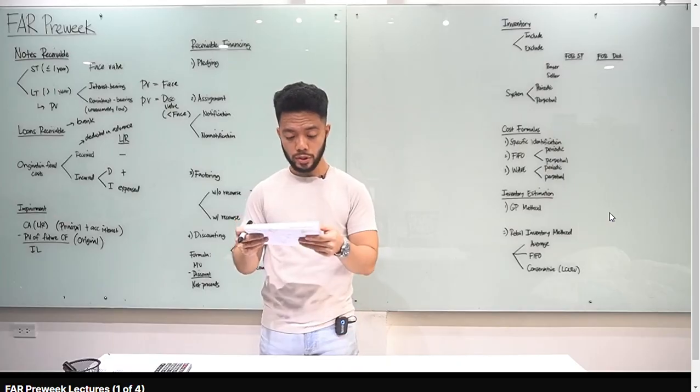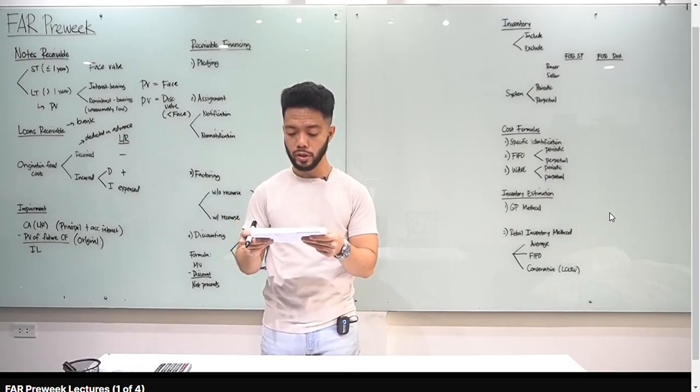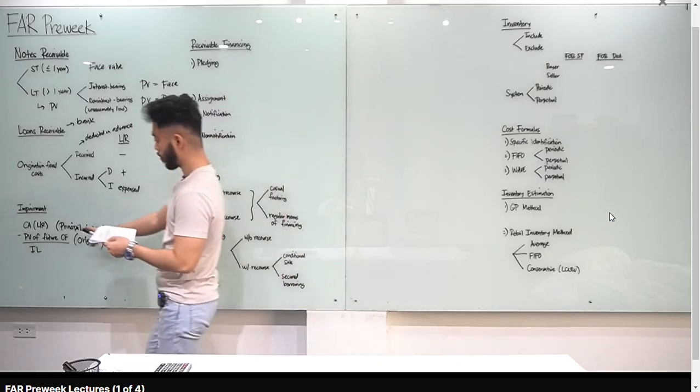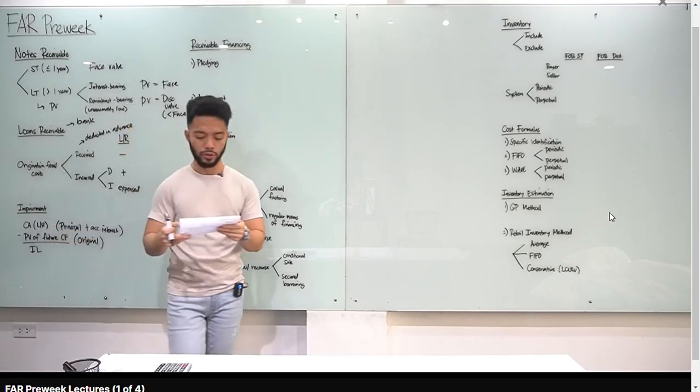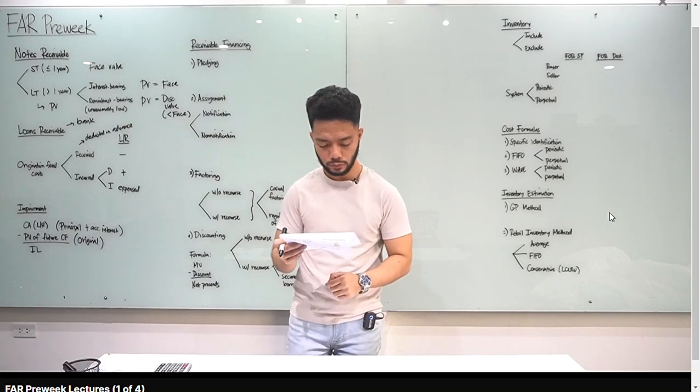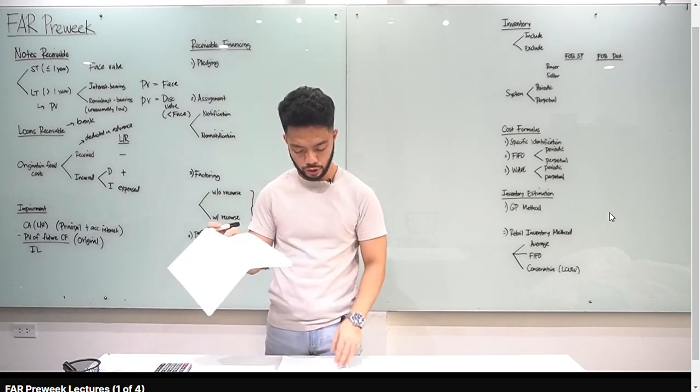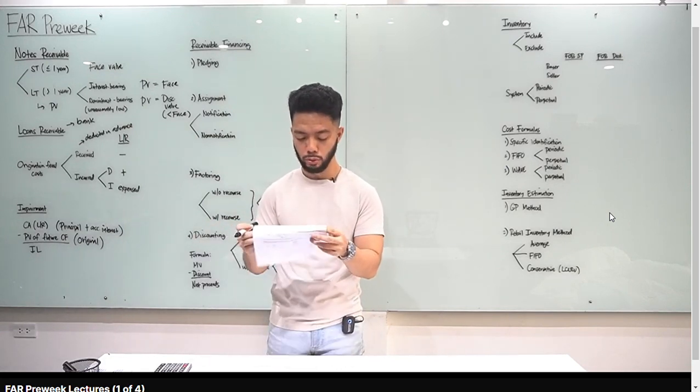Number 3, if there is an evidence that an impairment loss on loan receivable has been incurred, the loss is equal to the excess of the carrying amount of the loan receivable over the present value of cash flows of the loan. Letter A for number 3. Yun yung impairment loss natin. Let's go to numbers 4 to 7. So this is about notes receivable.